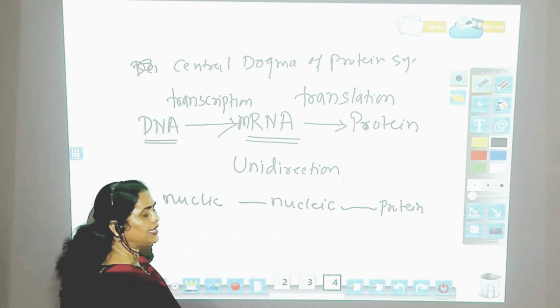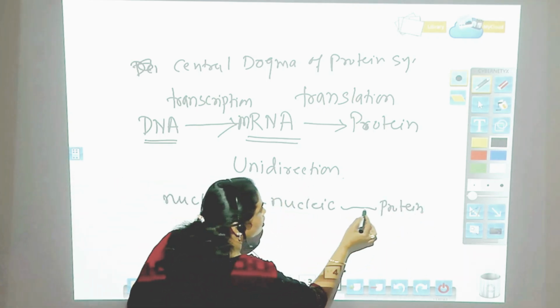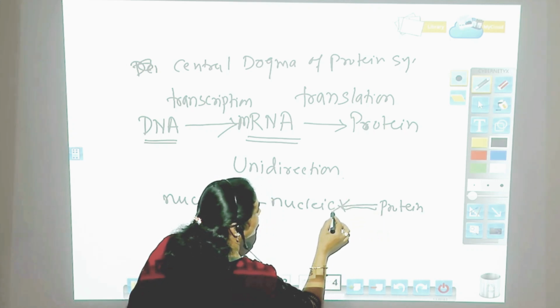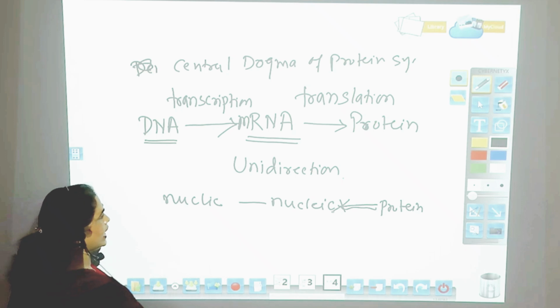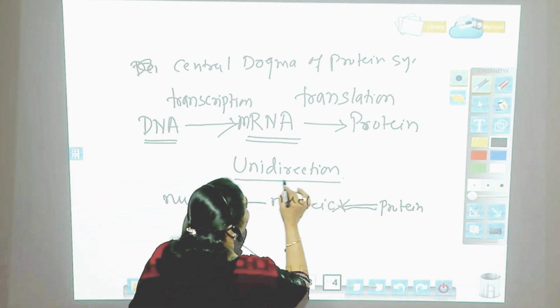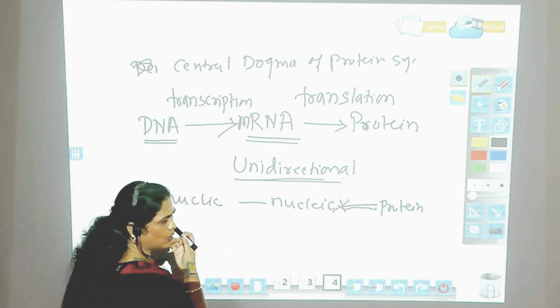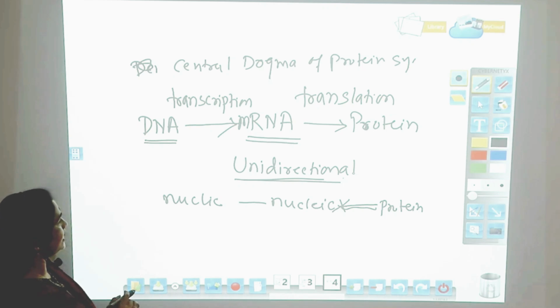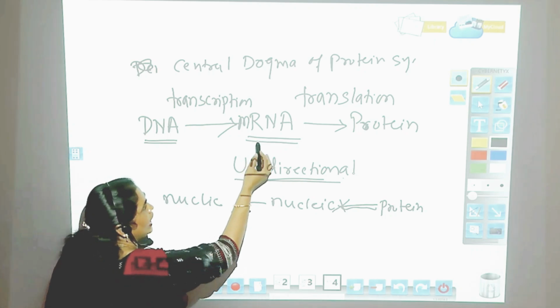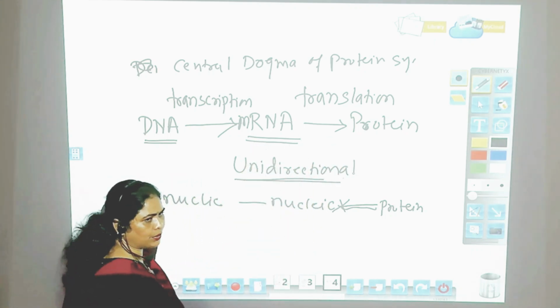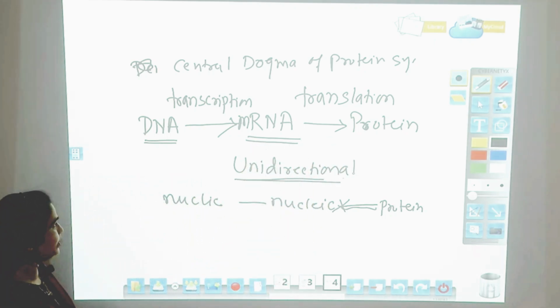The genetic information can never flow from the protein to nucleic acid, and hence it is called unidirectional. The genetic flow is always unidirectional, that is from DNA to mRNA and from mRNA to protein.